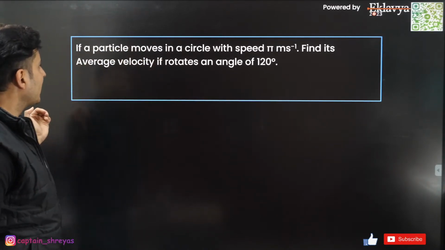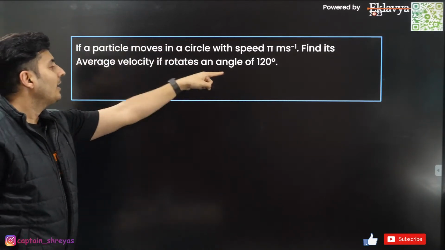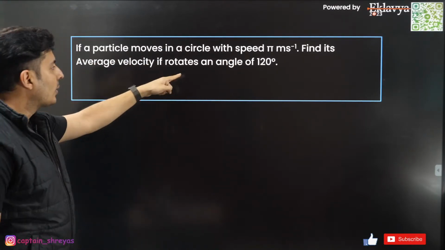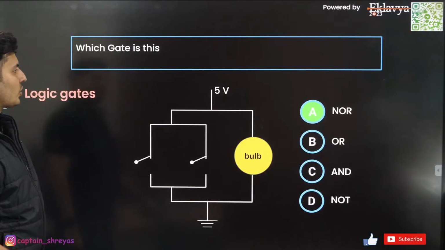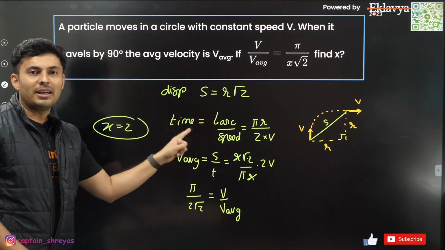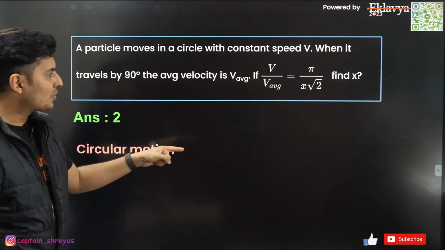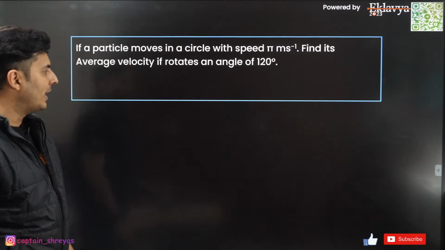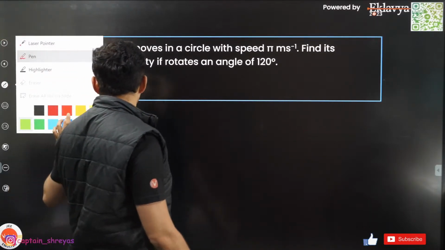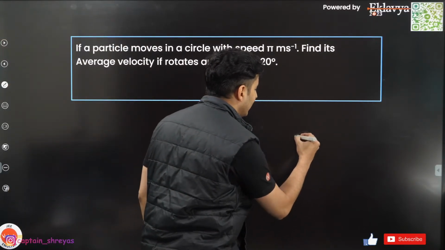Okay. If a particle goes in a circle, then if it covers 120 degrees, then what is the average velocity? Look at this question and then look at this question. Isn't it very similar, guys? Now will you be able to do this question, yes or no? Like I was telling you guys, the questions have got repeated. So over here, the only change is that it is 120 degrees.